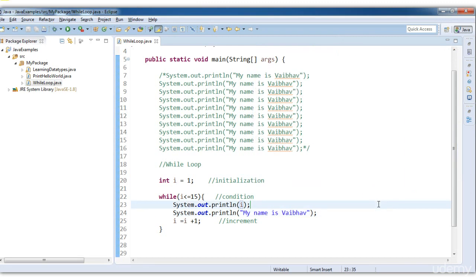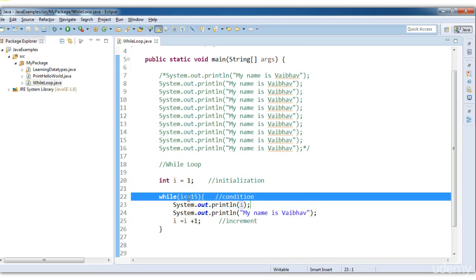When we are writing this loop, we have to make sure this condition becomes false at some point of time. If this condition remains true, then it won't come out of this loop.